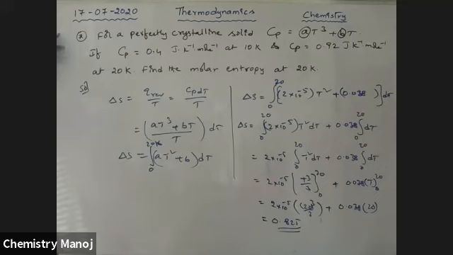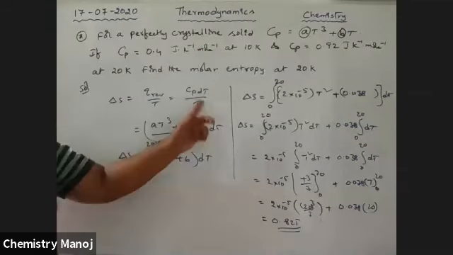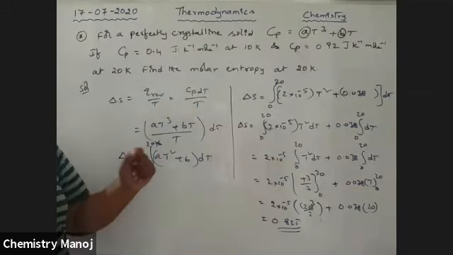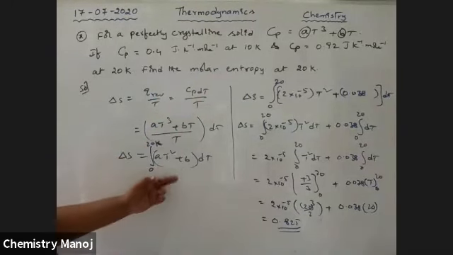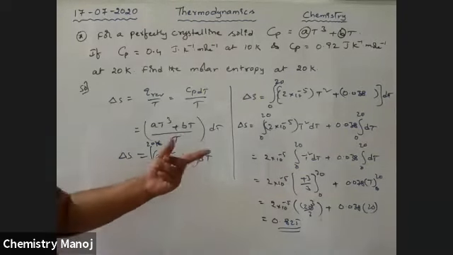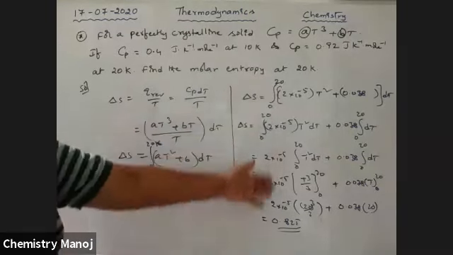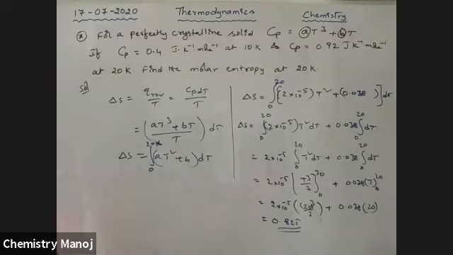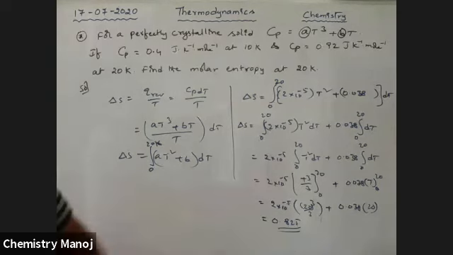Now, in the advanced exam, this type of problem is asked two or three times. We know delta S is equal to Q reversible by T, that is Cp dT by T for 1 mole of the gas, because the mole inverse is used. That's why I'm taking 1 mole, Cp dT by T. The Cp value is given as AT cube plus BT overall by T. This is the final value of delta S. I already found the A and B values from our previous concepts. Do you have any doubts about the integration? After completion, the final answer is delta S equal to 0.825, approximately.